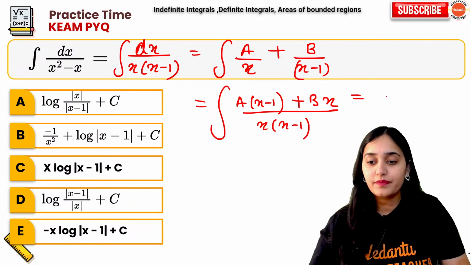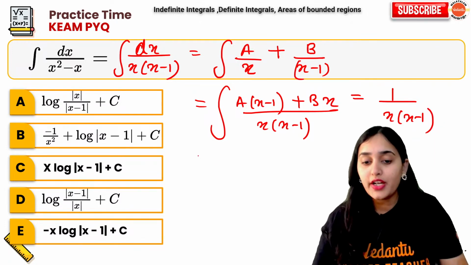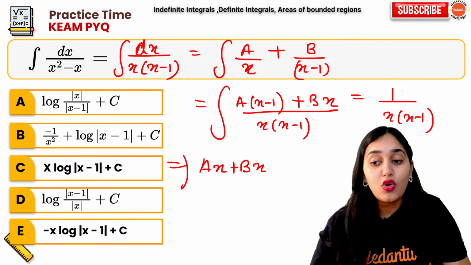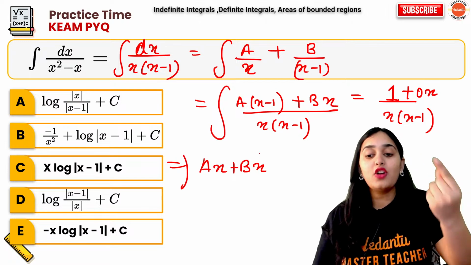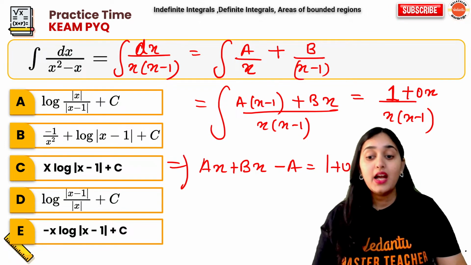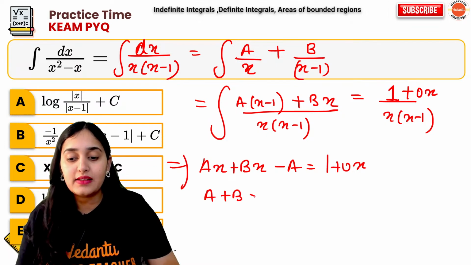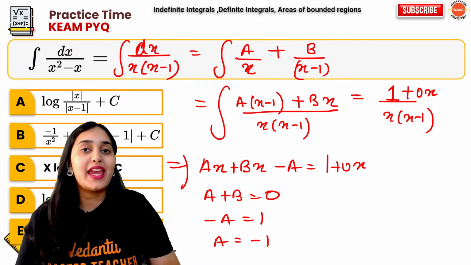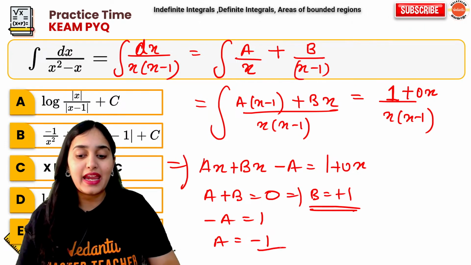When you equate it to 1 upon x into x minus 1, what do you get? This implies ax plus bx. There is no term of x on the right side. Now 1 can be written as 1 plus 0x. That means the coefficient of x is 0. So a plus b is 0 and minus a is 1. So a is minus 1. If a is minus 1, b will be plus 1.